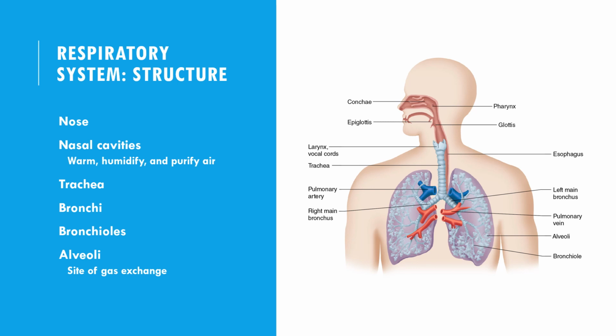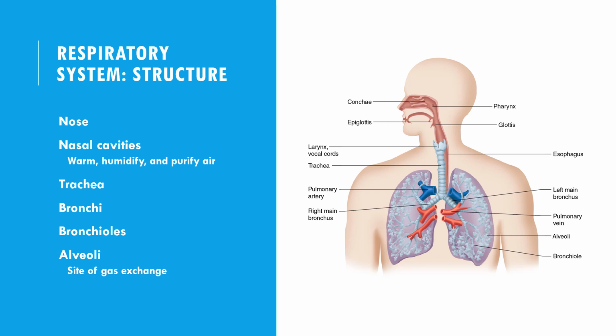The respiratory system begins with the external nose, which serves as the entrance for air. The nose leads to the nasal cavity, which is lined with mucous membranes and tiny hair-like structures called cilia. These structures help filter, warm, and moisten the inhaled air. The nasal cavity leads to the pharynx, also known as the throat. The pharynx serves as a common pathway for both the respiratory and digestive systems.